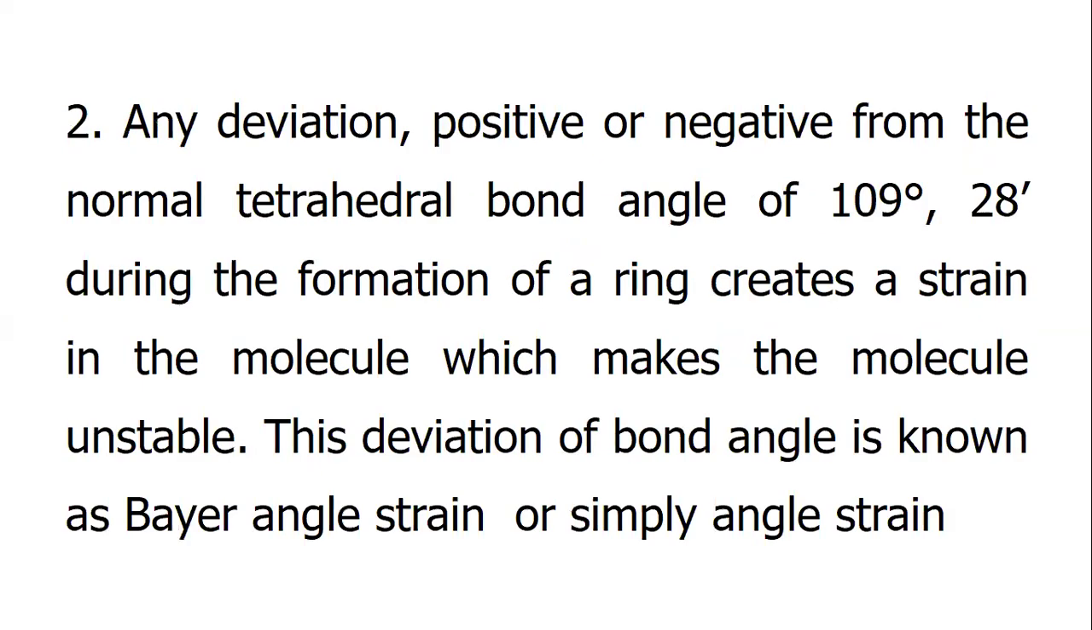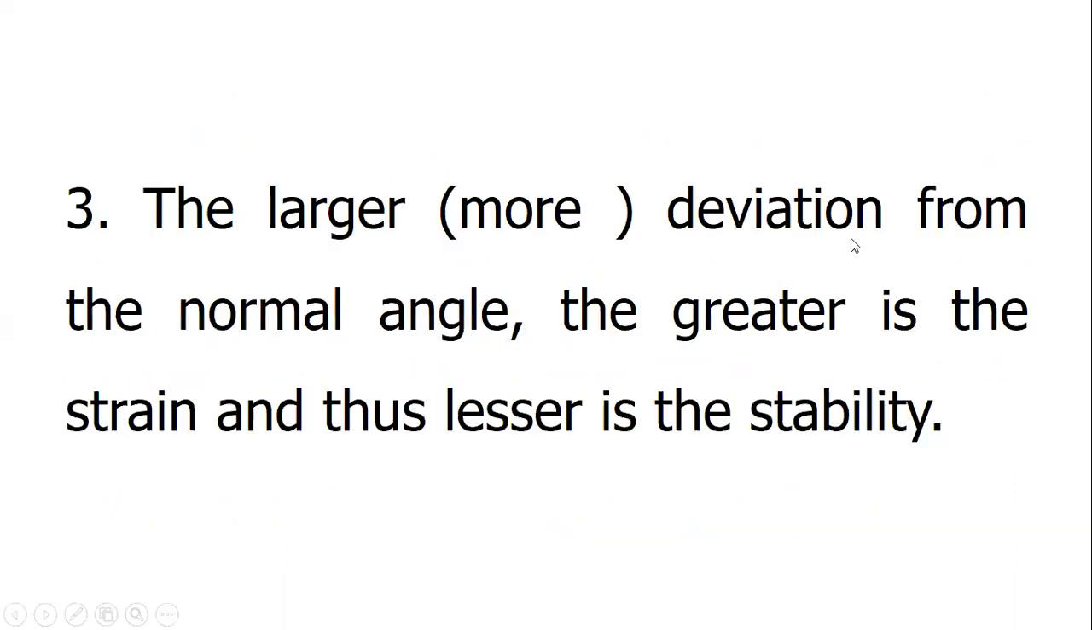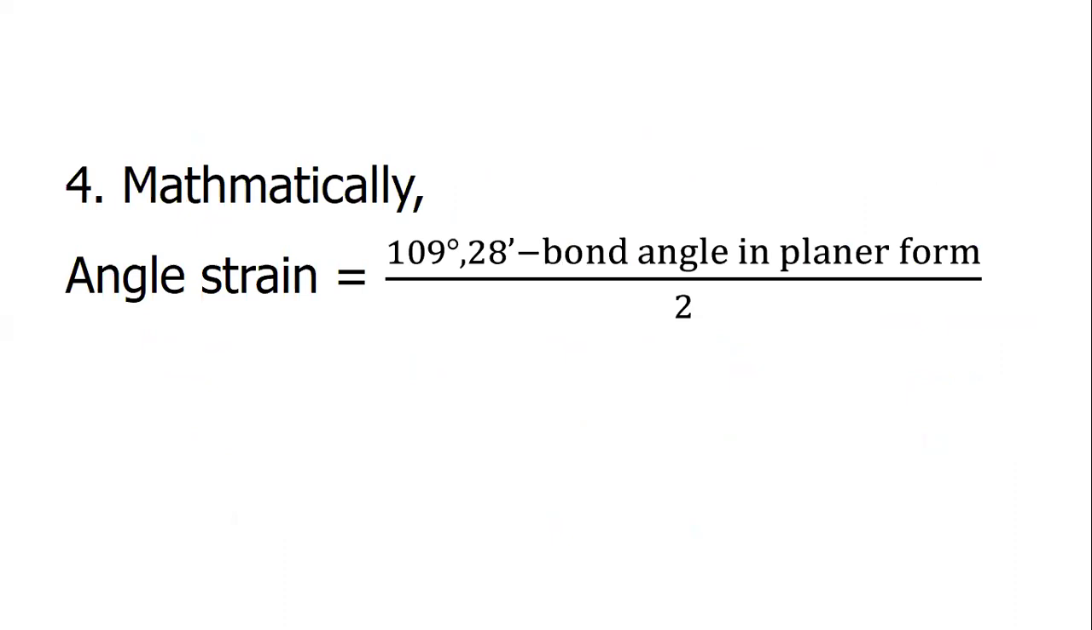Any deviation, positive or negative, from the normal tetrahedral bond angle of 109 degrees 28 minutes during the formation of a ring creates a strain in the molecule, which makes the molecule unstable. This deviation of the bond angle is known as the Baeyer strain or simple angle strain. The larger the deviation from the normal angle, the greater is the strain, and thus the lesser is the stability.